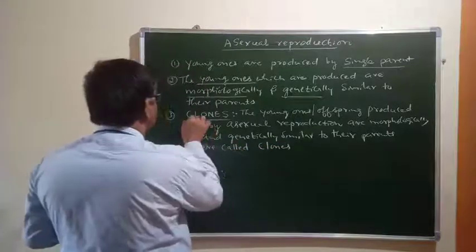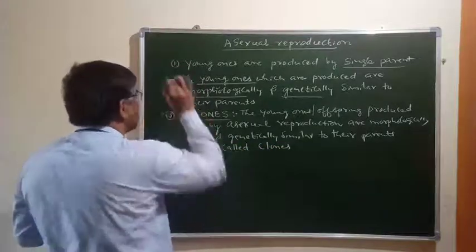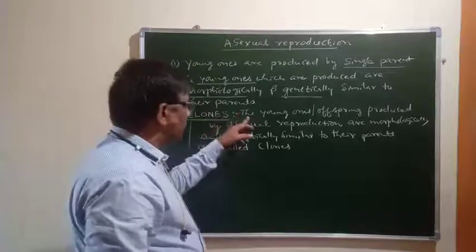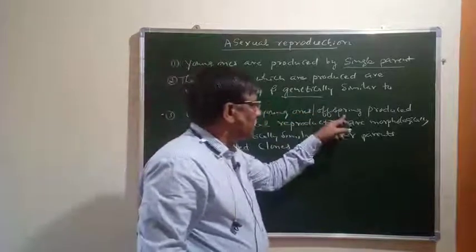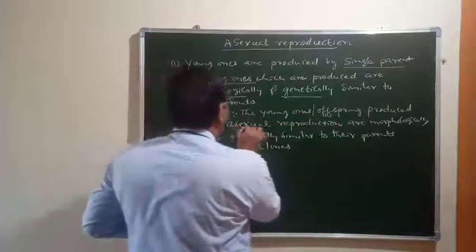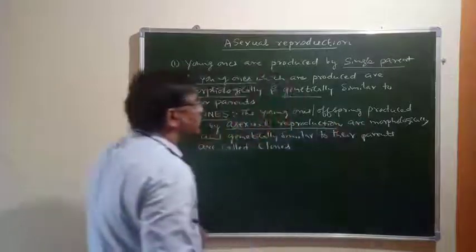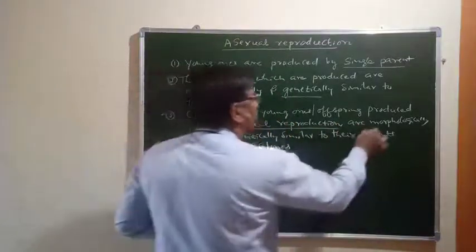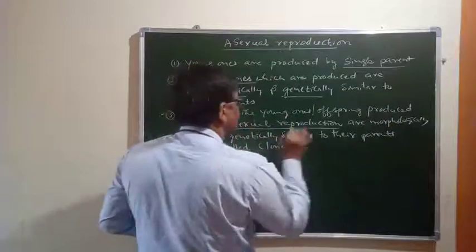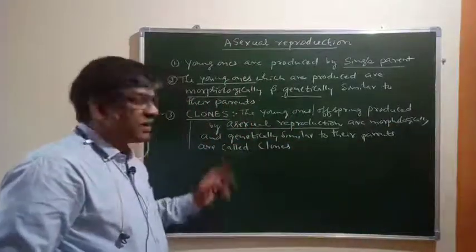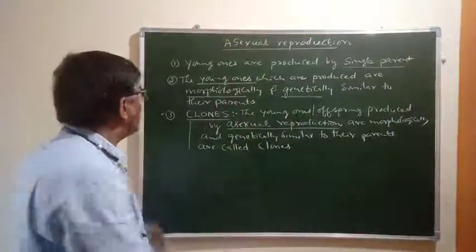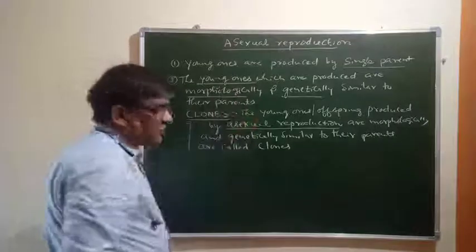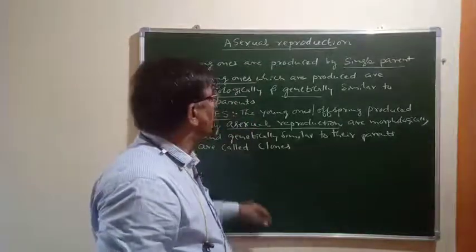So this definition you have to write. Suppose the question appears in the examination: the young ones or offspring produced by asexual reproduction, this phrase must be there, are morphologically and genetically similar to their parents, are called clones. So this is the definition for asexual reproduction.